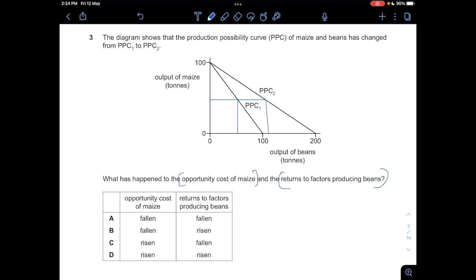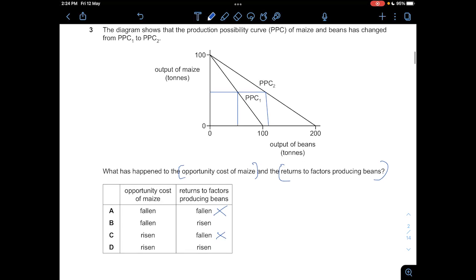Before this, it was only 100 tons of maize. So the returns to factors of producing beans would have risen. So A and B is wrong. A and C is wrong, not B. So that will leave us with either B and D.